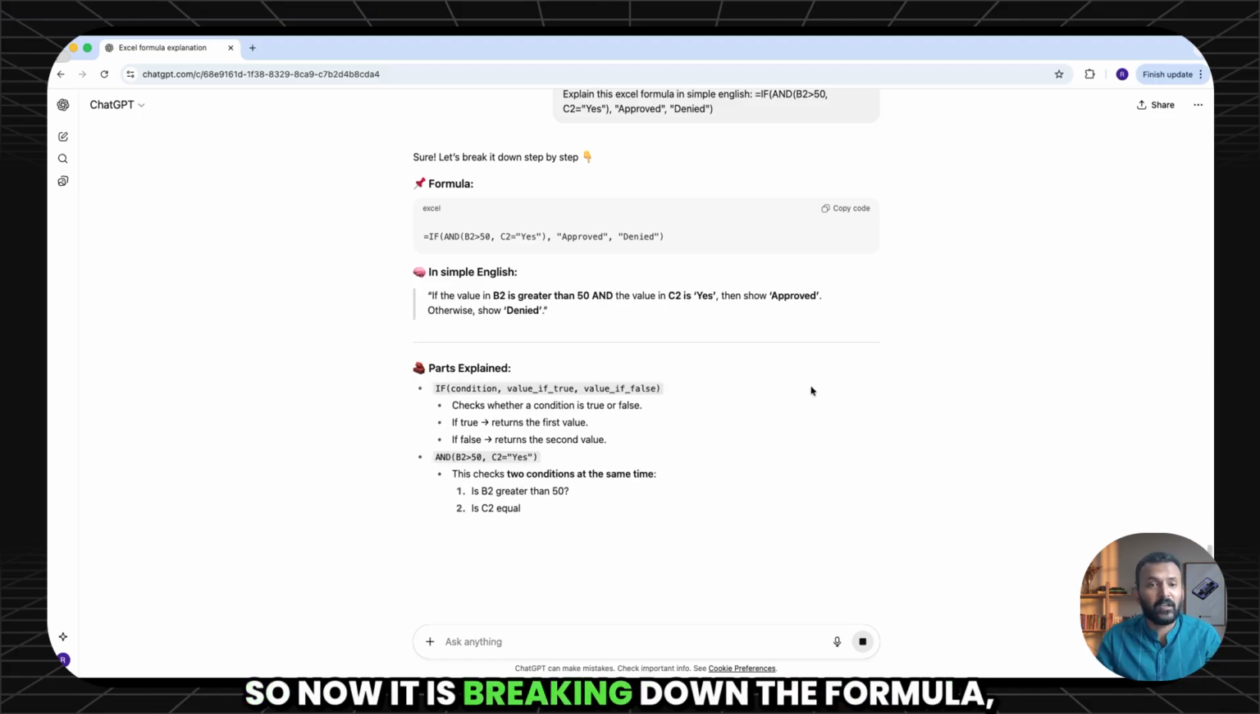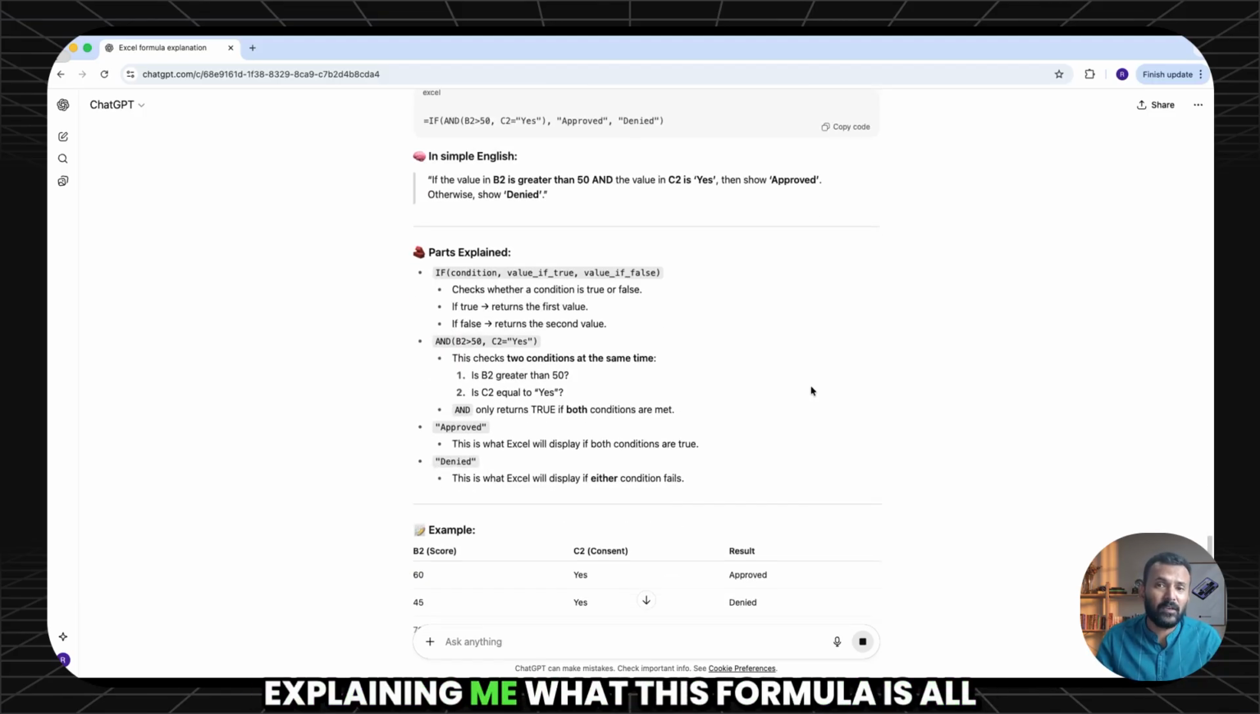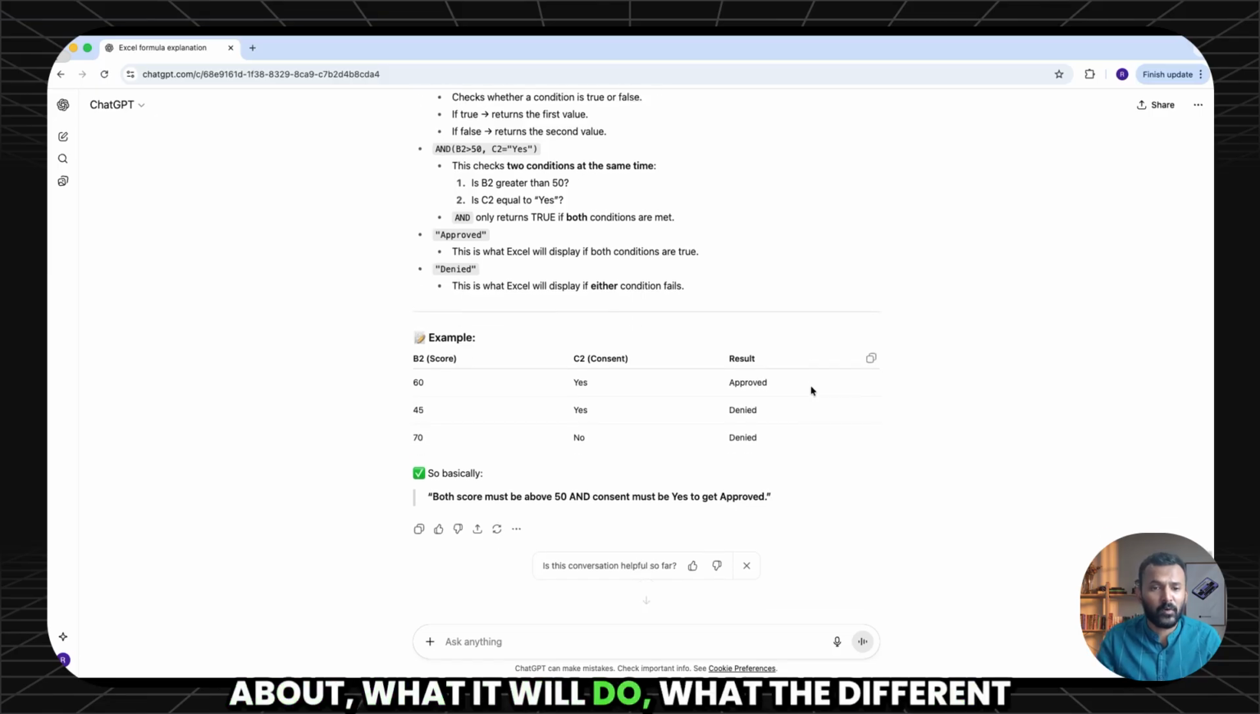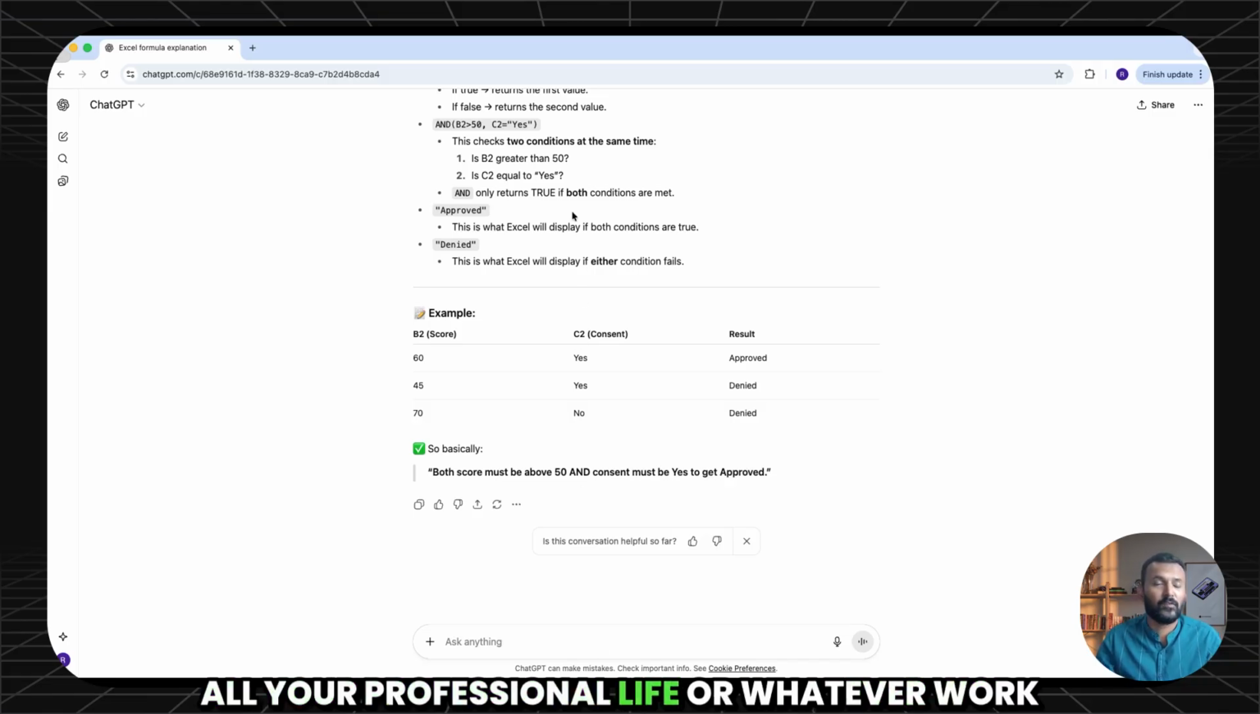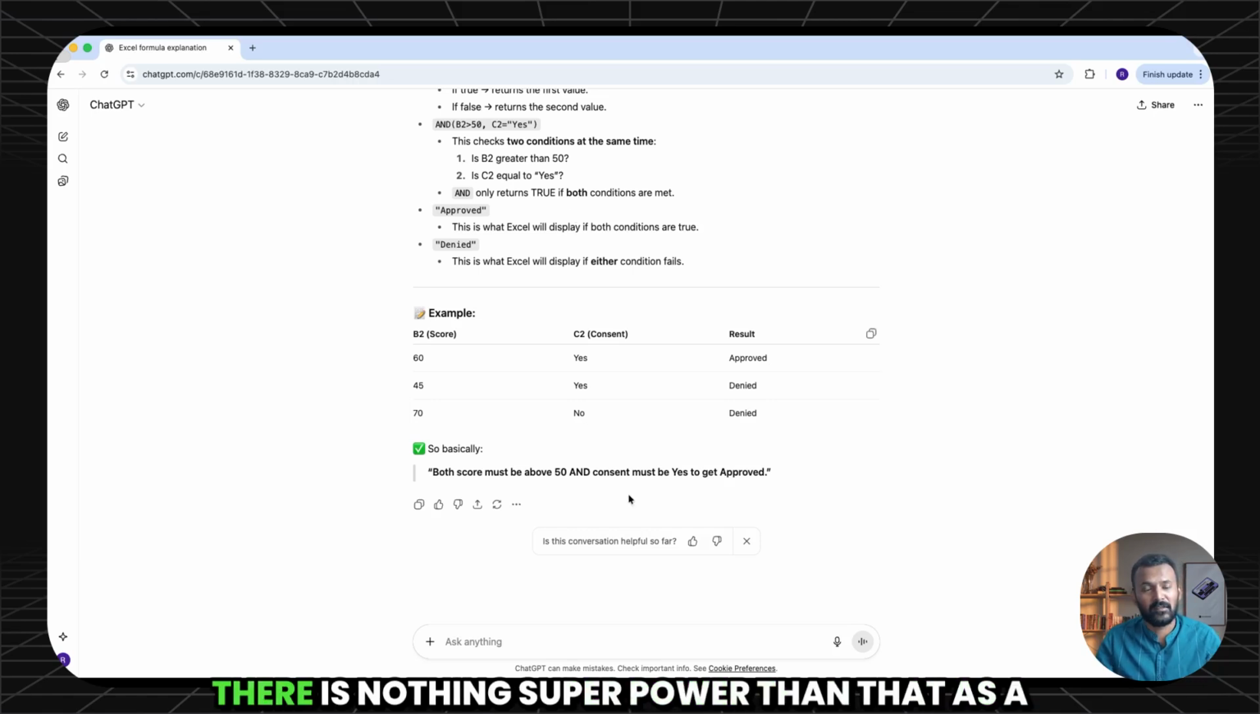So now it is breaking down the formula, explaining what this formula is all about, what it will do, what the different parts are, and so on. It's really helpful if you live in Excel all your professional life or whatever work you're in. If you can use AI to become an Excel guru, there is nothing more of a superpower than that as a working professional.